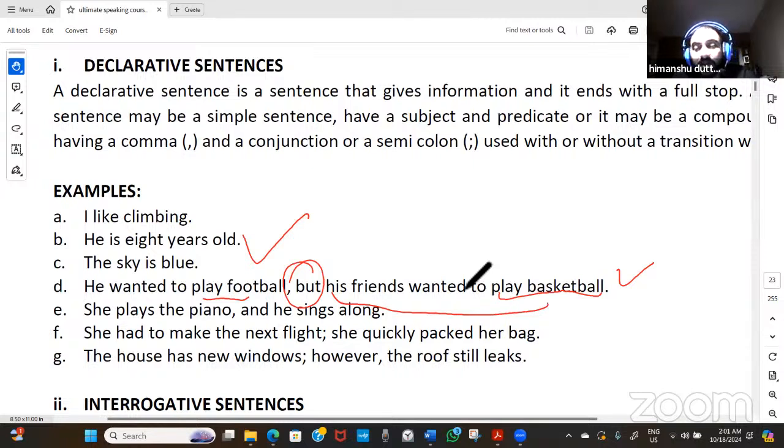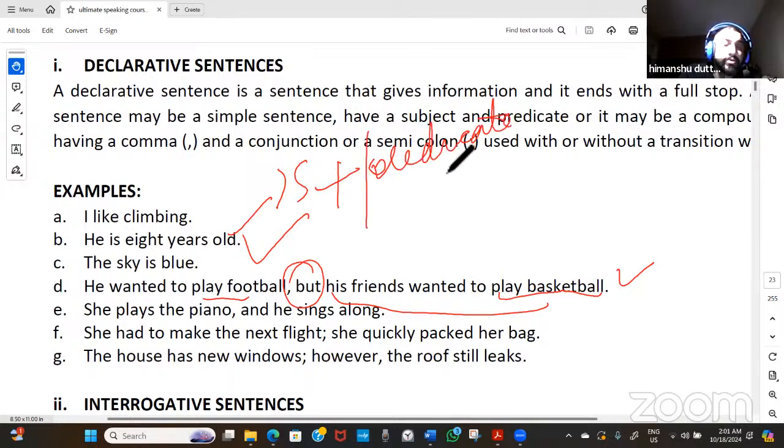An independent clause is a clause which will have a subject and predicate of its own and will have their separate individual meanings. So a declarative sentence can be a simple sentence which will have one subject and one predicate, or more than one subject and one predicate, but one predicate. But when it comes to this one, we'll have two predicates because that will have two different ideas.